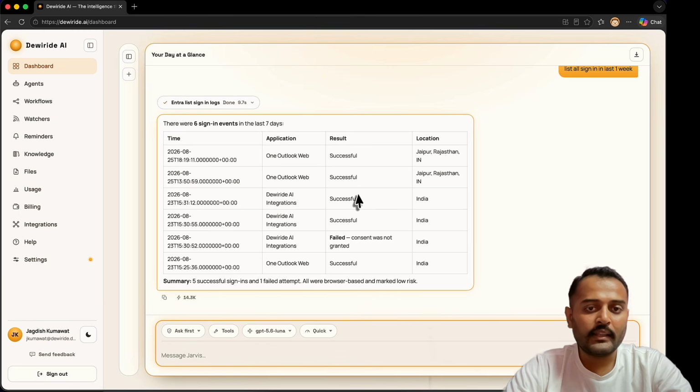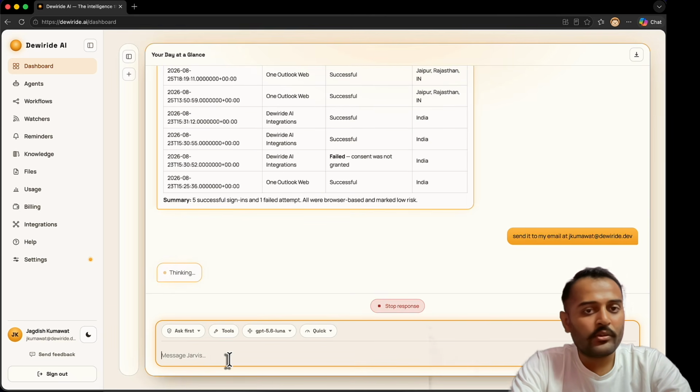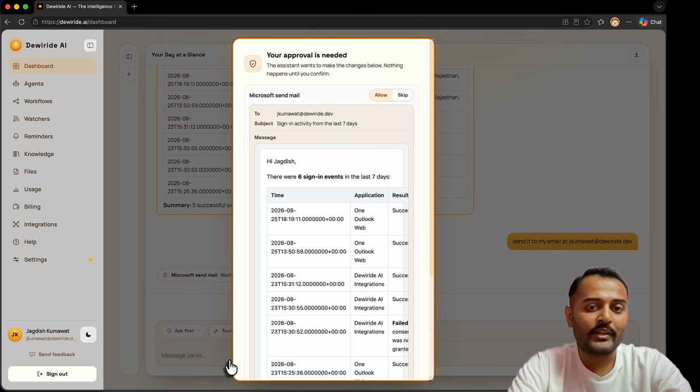Now I will not repeat that message, I'll simply tell it to send it to my email. I haven't told it what needs to be sent, but it knows what needs to be sent.